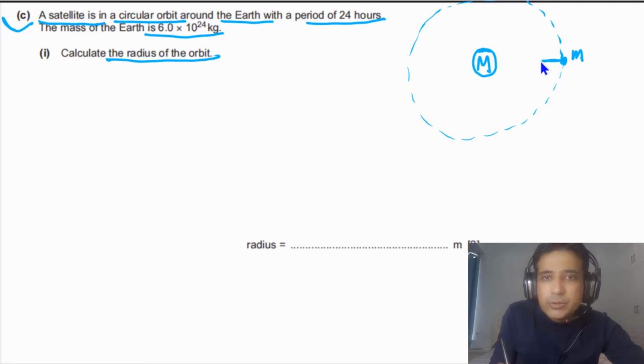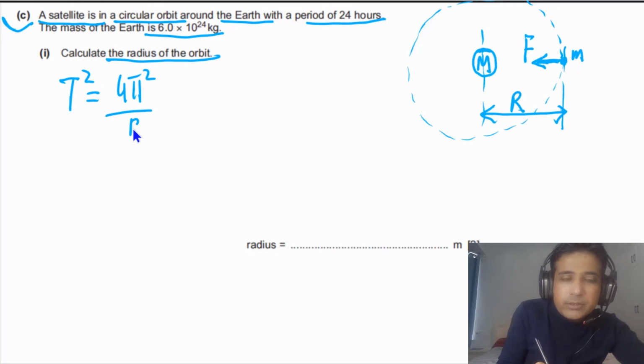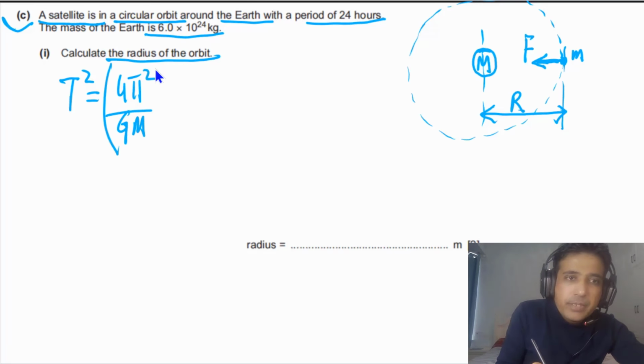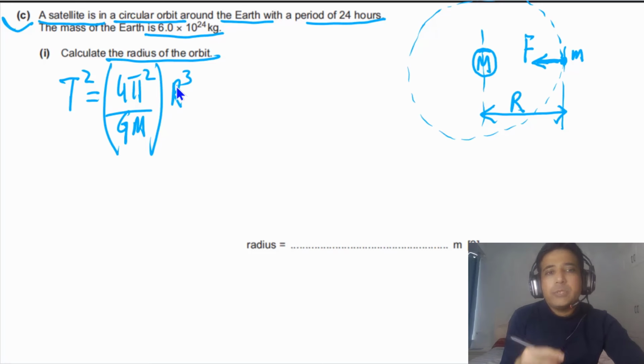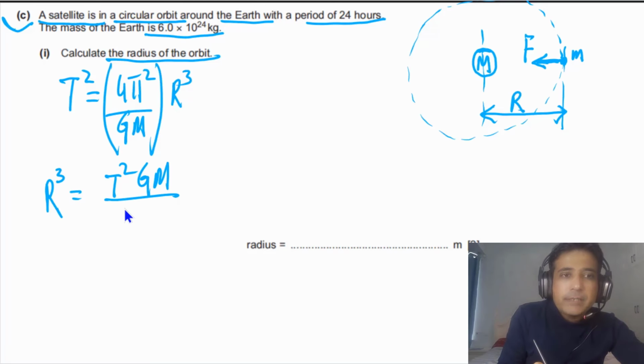And the force on this one, the centripetal force in this case, is provided by gravitational force. So this is F. In this case, we need to calculate the radius of the orbit, means we have to calculate the value of this R. We can say this is capital R. And we have already derived in part B that T square is equal to 4 pi square divided by G capital M times R cube. So in this case, we need to find out the value of R cube. So we can rearrange this one, and R cube will be equal to T square times GM divided by 4 pi square.